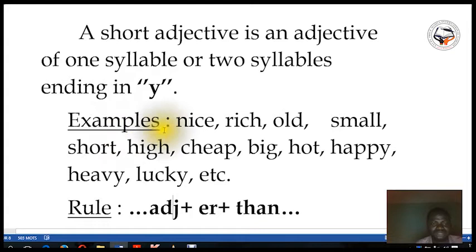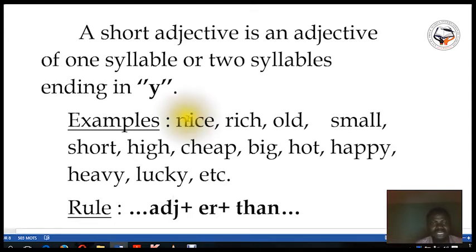Look at the example here of short adjectives. We have "nice." Nice is a short adjective composed of one syllable. As a reminder, a syllable is a sound bit. When you take a word and pronounce it, if you cannot hear more than one sound in the word, we say that this word is composed of one syllable.